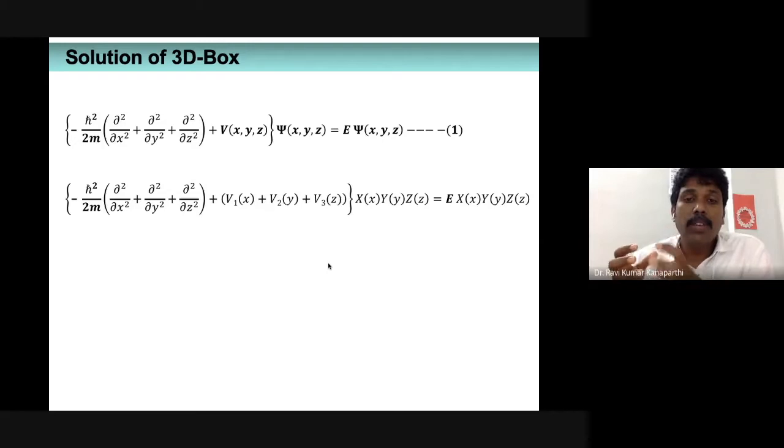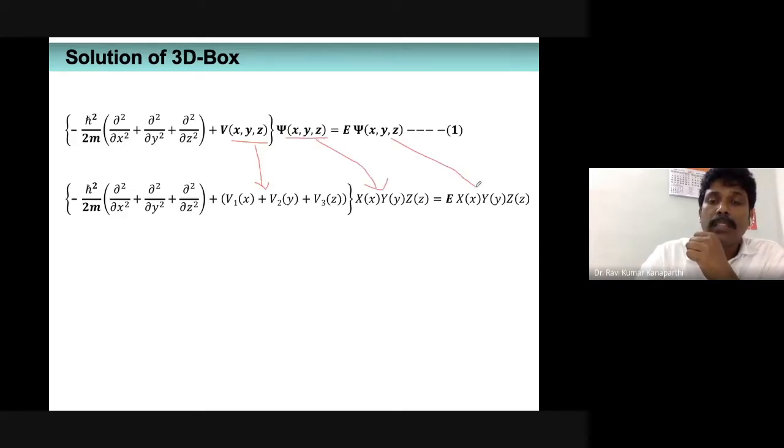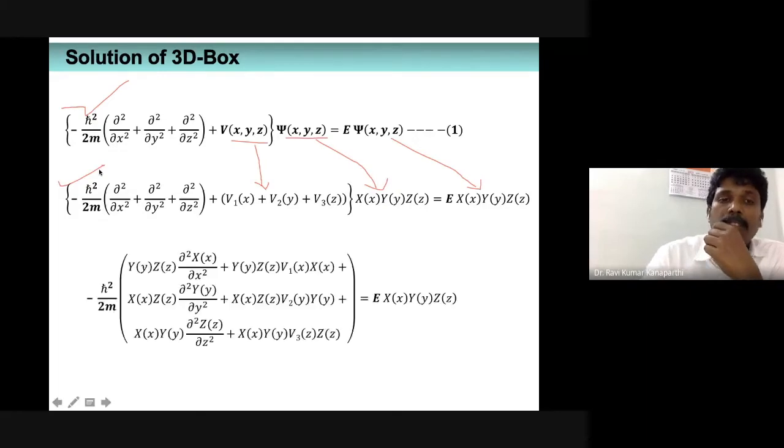So in this particular expression, we are trying to substitute what is V of x, y, z and what is the wave function. There is nothing different from the first step and the second step. And the following step is like this.